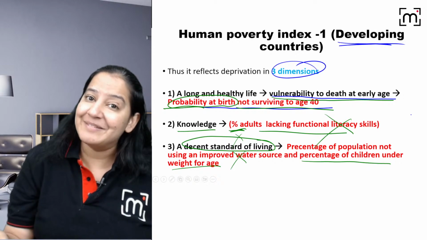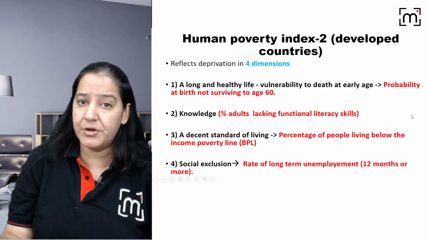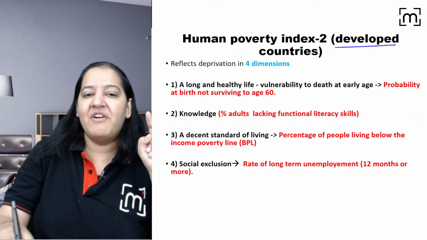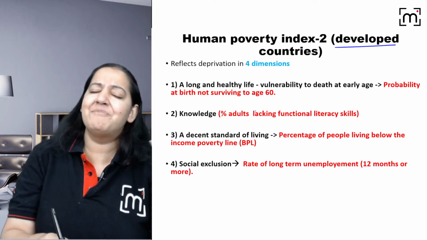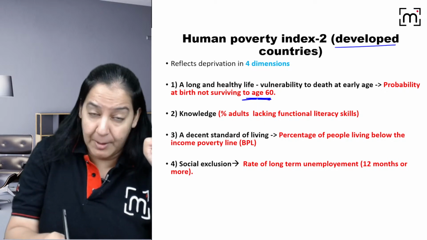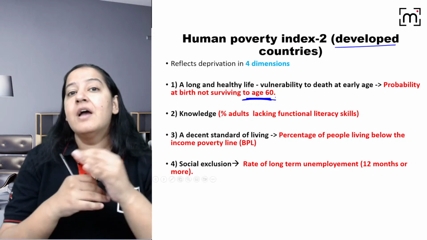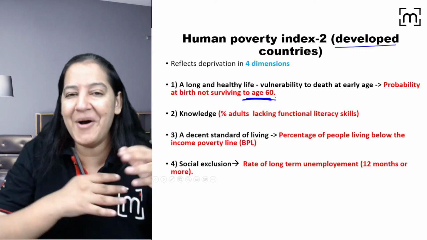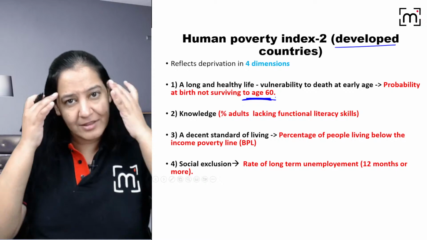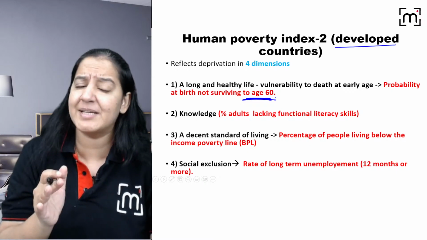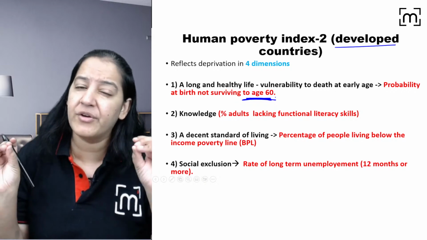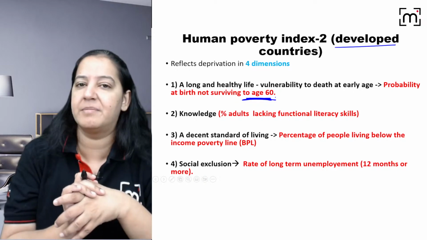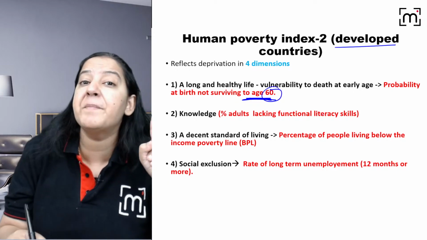What about developed countries? The countries which are already developed, the countries in Europe, the countries in US, right? UK, they are already developed. So there, no one dies at the age of 40, or very few people. So here we take the premature death definition up to age of 60. How many persons in your country are dying before the age of 60, not 40? Because they are already developed. In developing countries some deaths occur before 40, but in developed countries death before 40 is the rarest of the rare. They are already developed, they have everything good, right? So instead of 40, the cutoff here is 60, the premature death cutoff.